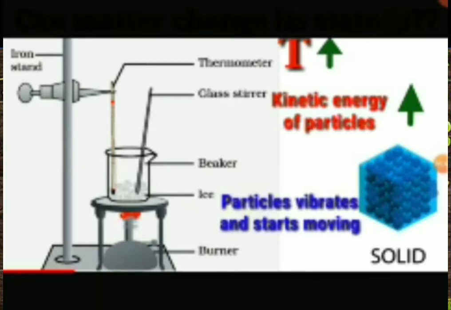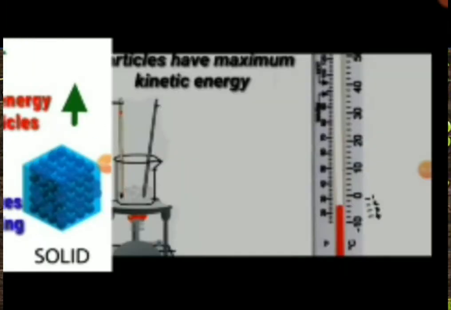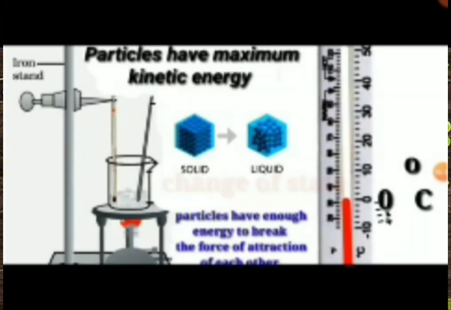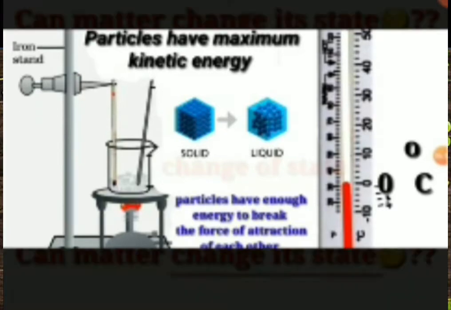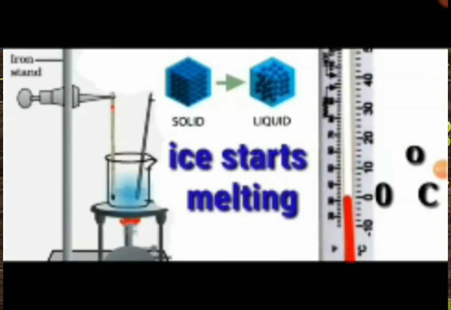From this observation, we could understand that on increasing temperature, the solid's kinetic energy increases and the particles start vibrating and start moving. At 0 degrees Celsius, the force of attraction between the particles breaks and at this point the ice starts melting. The ice starts melting at 0 degrees Celsius.